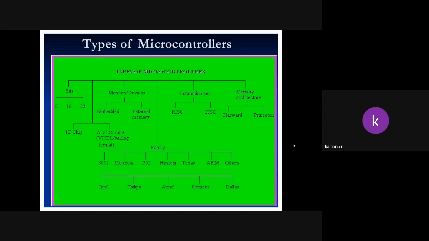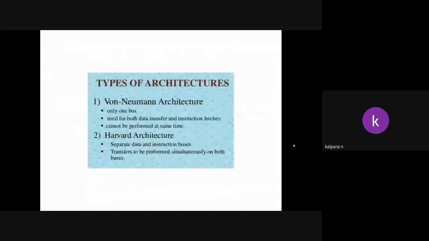Princeton architecture means both in one, whether it is code or data. For example, move ax comma 28 means what? 28 we are moving into ax, so 28 will be moved into data memory, and move is a code, so that will be moved into the program memory in Harvard. But in Princeton, both will be saved in one memory only, meaning only one memory device we are using.